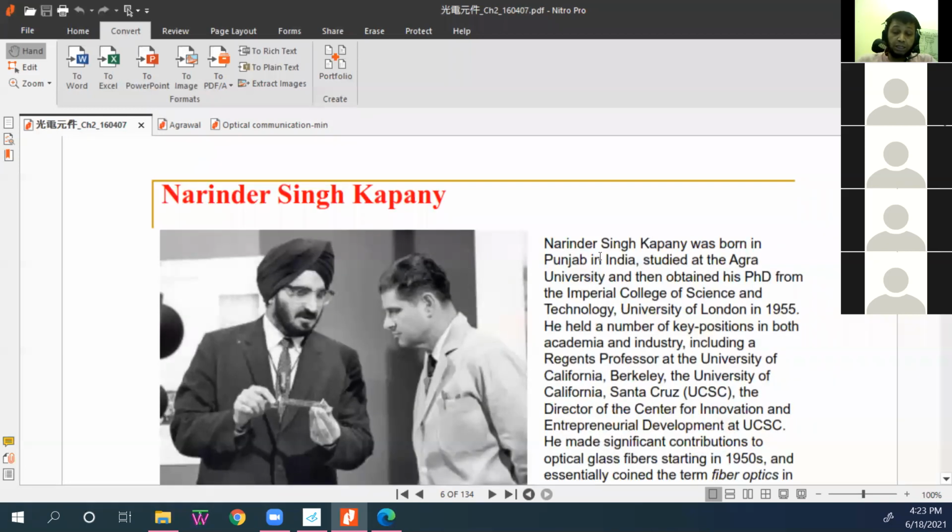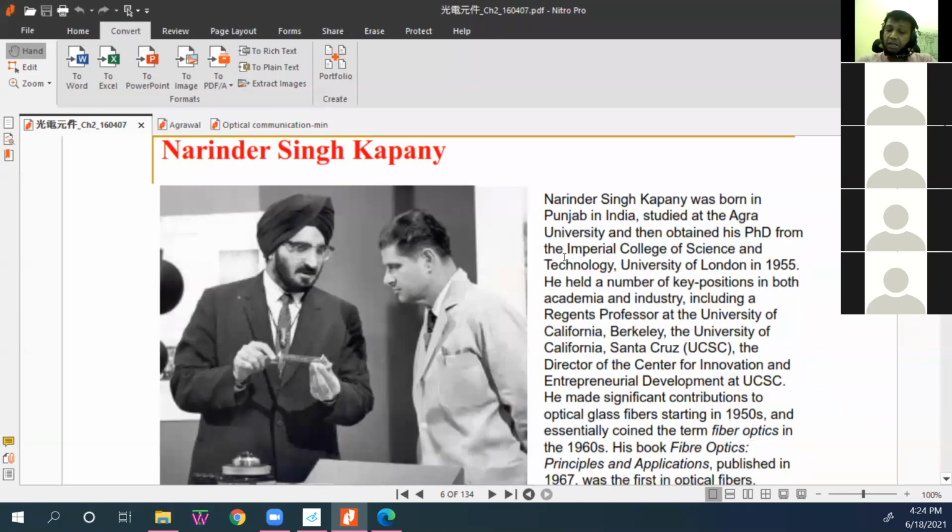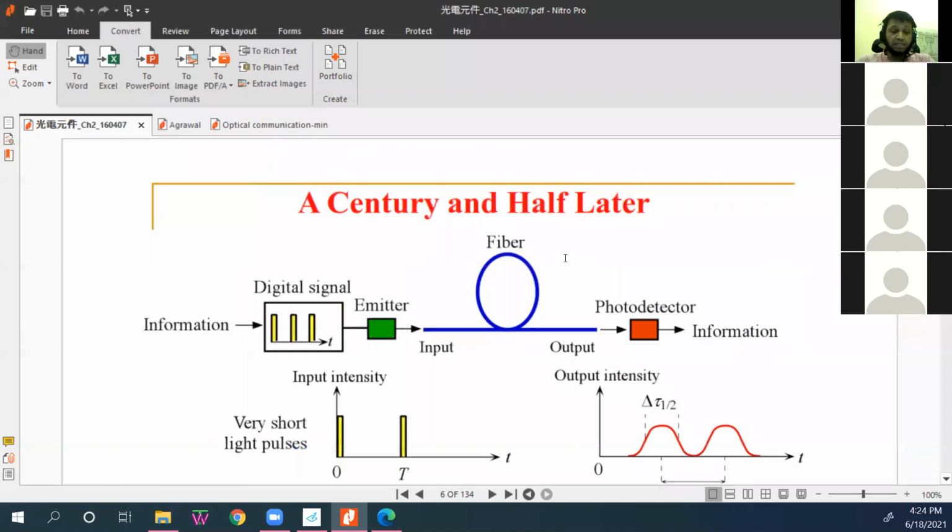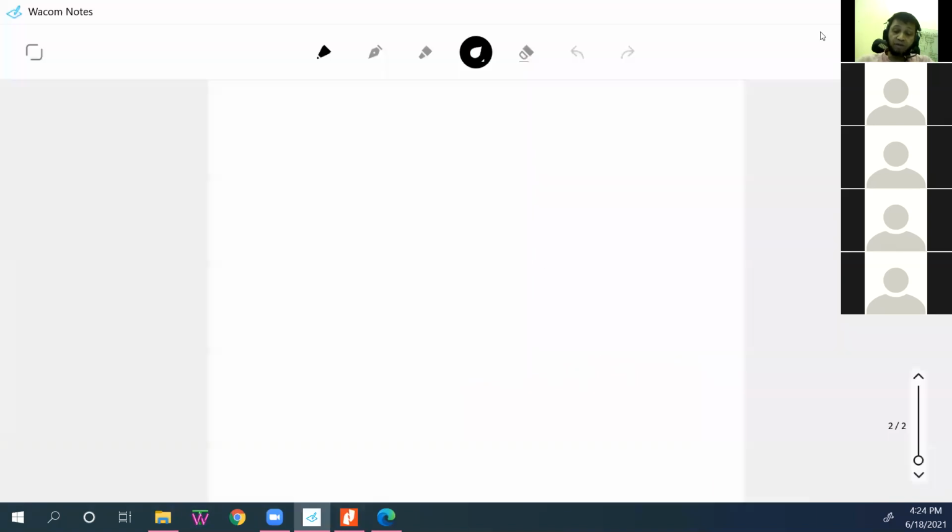Then this is the famous scientist Narendra Singh. He made a breakthrough on how the modern optical fiber would be made. This is not actually our course. How the optical fiber is made, the mechanism, is not our course. In this course we will not focus on production of optical fiber, it is not our goal. Probably in this course we will see one or two mechanisms. This is a very sophisticated way to produce light, so we'll see one or two methods, but this is not our aim.